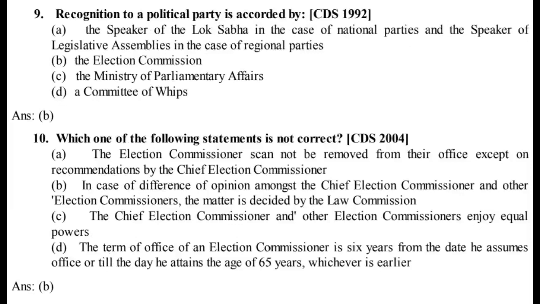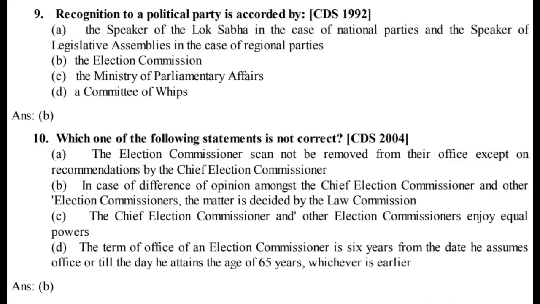9. Recognition to a political party is accorded by CDS 1992. A. The Speaker of the Lok Sabha in the case of national parties and the Speaker of Legislative Assemblies in the case of regional parties. B. The Election Commission. C. The Ministry of Parliamentary Affairs. D. A Committee of Whips. Ans. B.